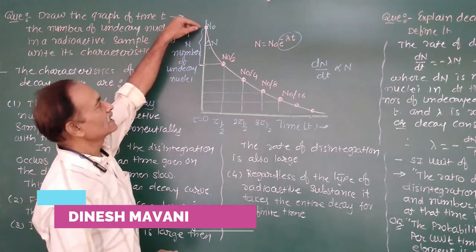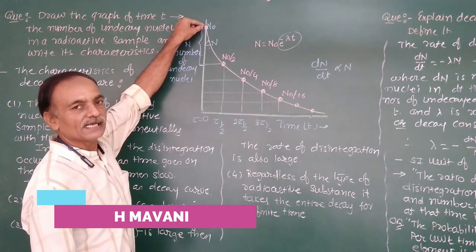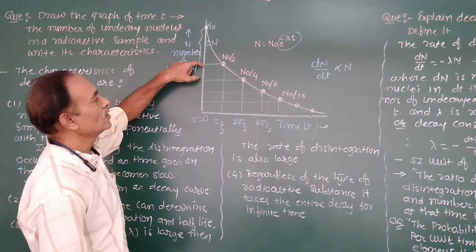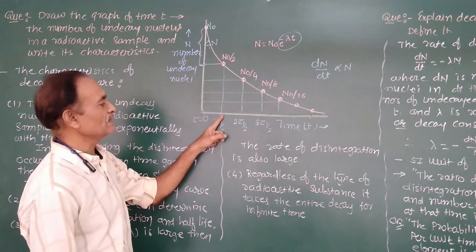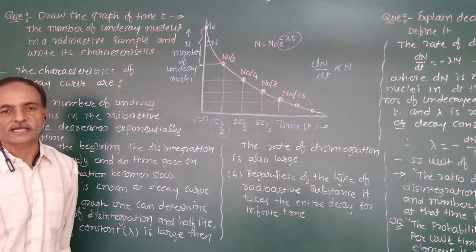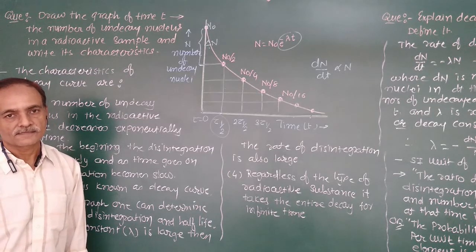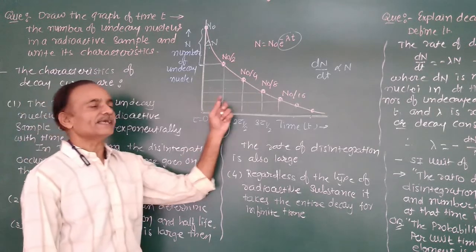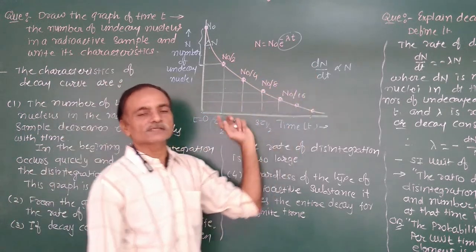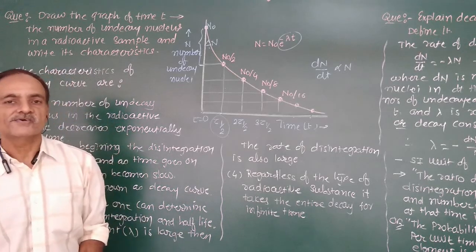So initially, the number of undecayed nuclei is N0, and here there is N0 by 2. For N0 by 2, whatever time is taken is known as the half-life of a given radioactive sample. So from the decay curve, one can find out the rate of disintegration and also the half-life of a given sample.